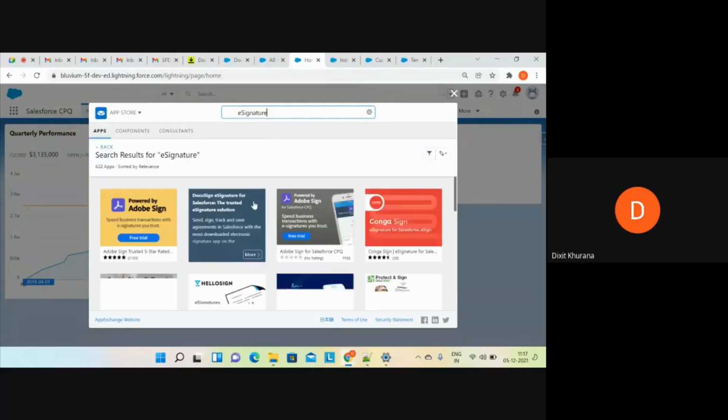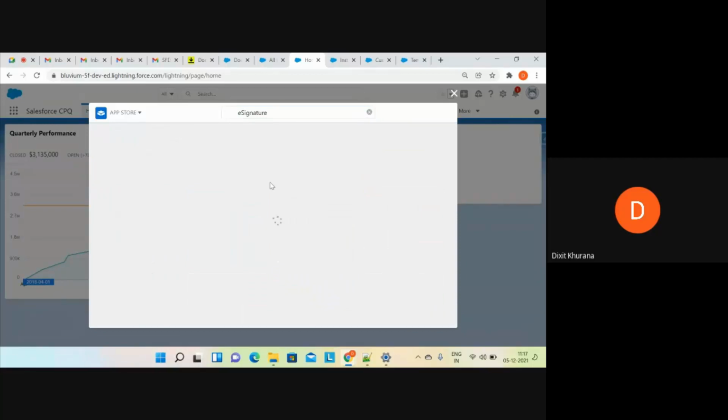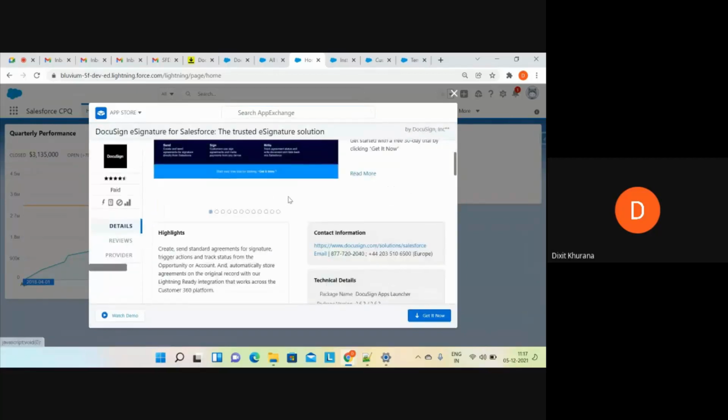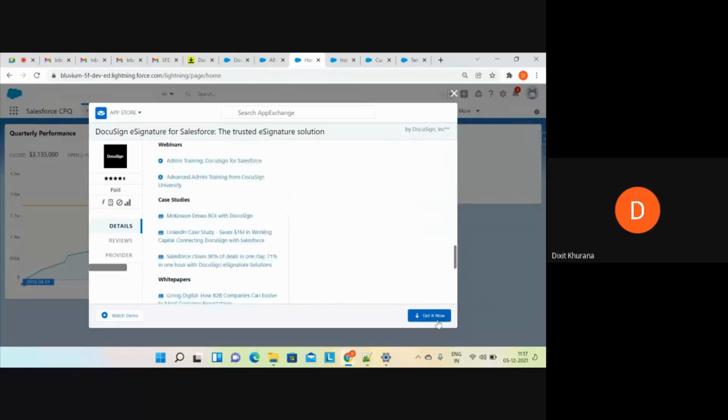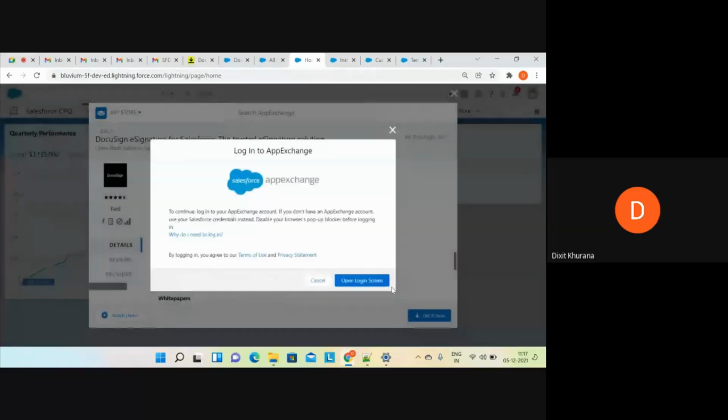Now, this is the application which I have already installed. The one thing I wanted to highlight here is you just have to click on Get It Now, and it will ask for your login credentials, and you will get two options basically. First is install here, meaning you want to install in this org, or you want to install in production. You just have to provide the credentials of this org, and it will automatically get installed for you.